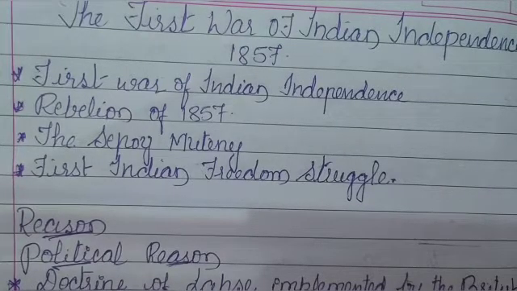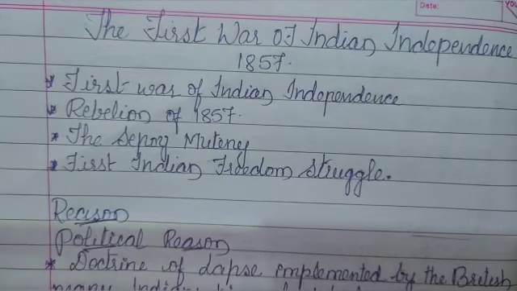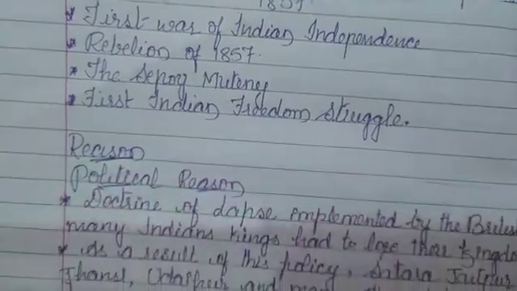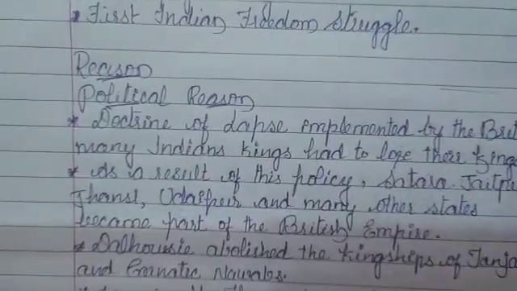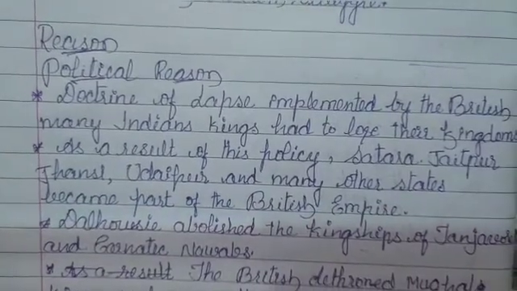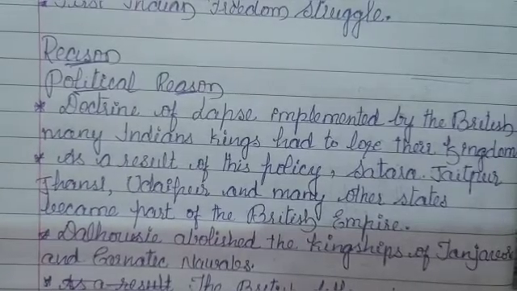Many Indian historians term this the First Indian Freedom Struggle, but the British term it the Sepoy Mutiny. We can also call it the First War of Indian Independence, the Rebellion of 1857, or the First Indian Freedom Struggle. If any war is to start, there should be a reason. Without a reason, nothing will go on, right? What are the reasons for the First War of Indian Independence?